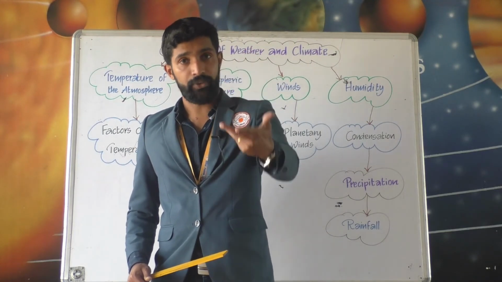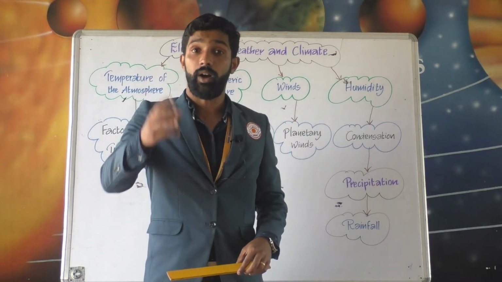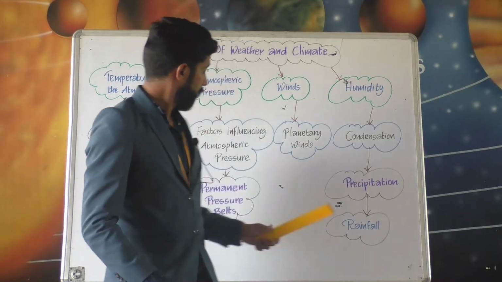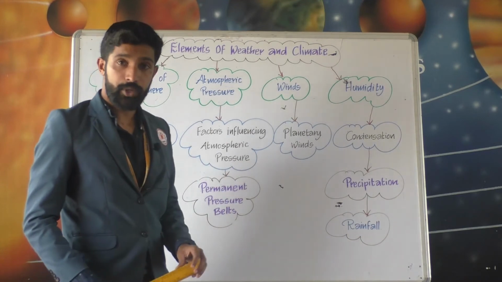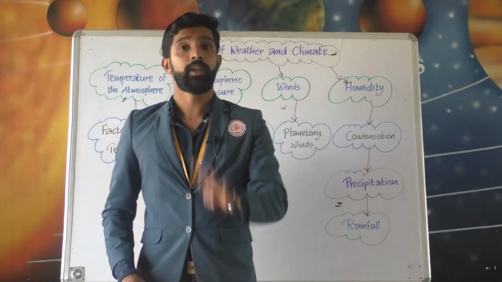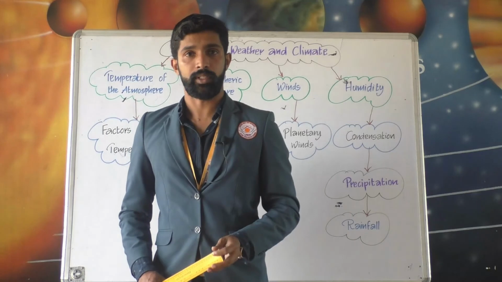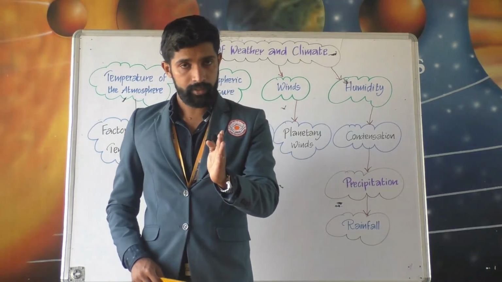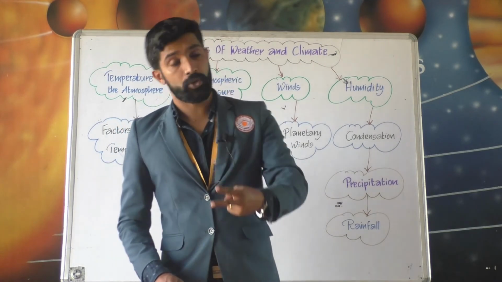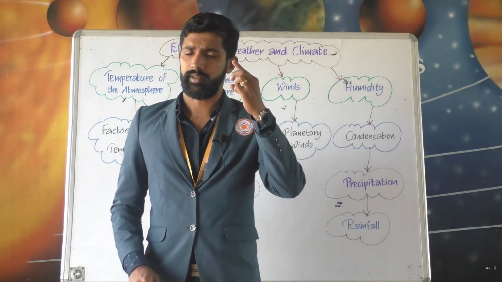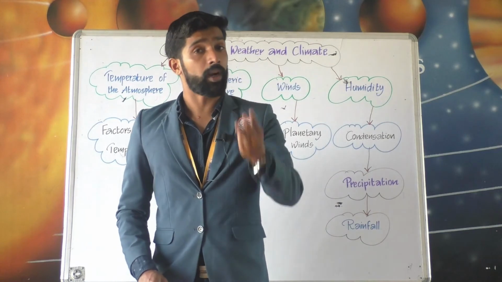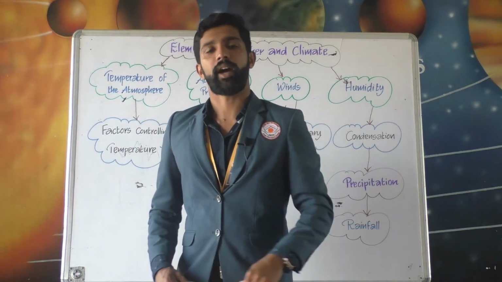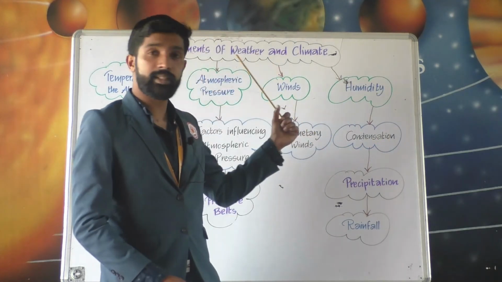And the factors which affect the atmospheric pressure are altitude, temperature and water vapor, and also the permanent pressure belts. So, there are 4 major pressure belts on earth, and the first one is equatorial low pressure belt, second is the subtropical high pressure belt, then third is the subpolar low pressure belt, and fourth was the polar high pressure belt. And what about winds?